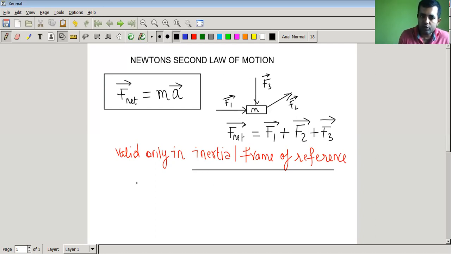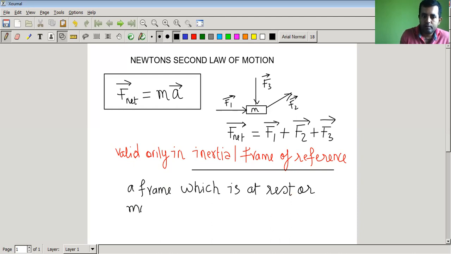So a frame which is at rest or moving with constant velocity is called an inertial frame of reference.